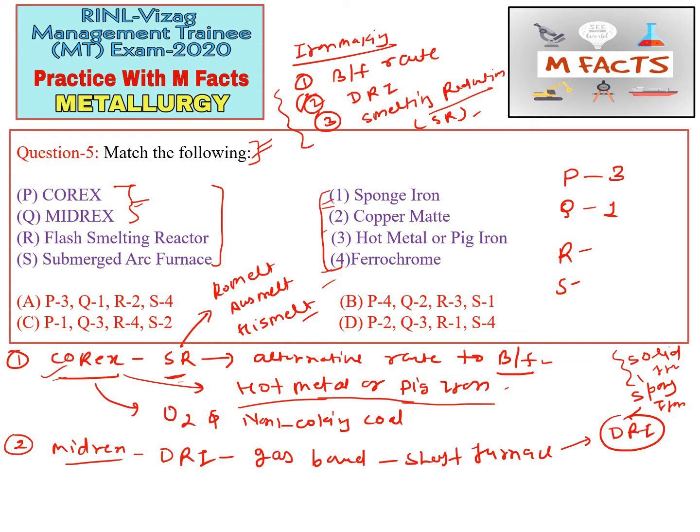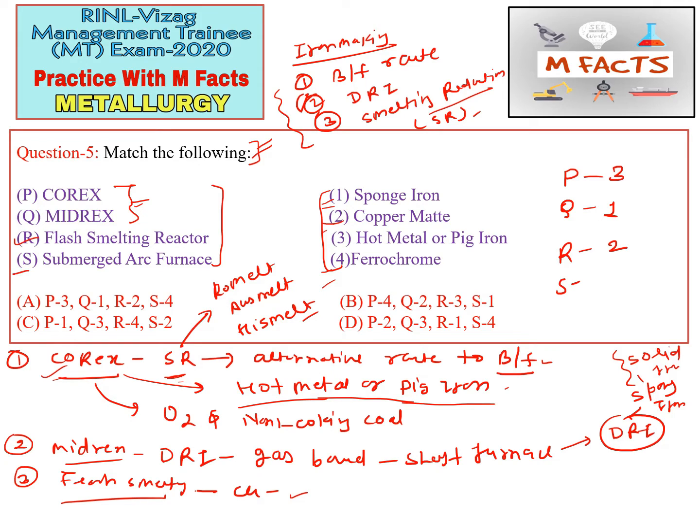Flash smelting is a general term which is used for copper. Flash smelting or flash smelter: we use the flash smelter for copper, and the production of copper metal is done through this flash smelting. This flash smelting is basically used for sulfides. The product of this flash smelting reactor is copper metal. So we can match this R with 2.